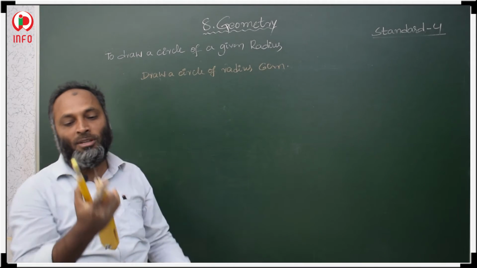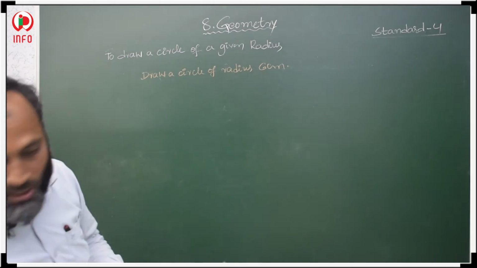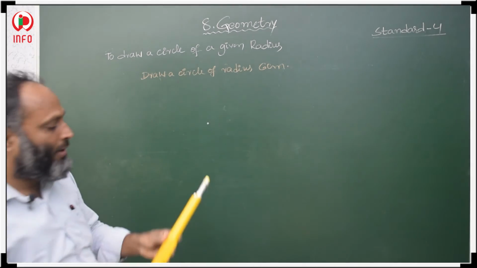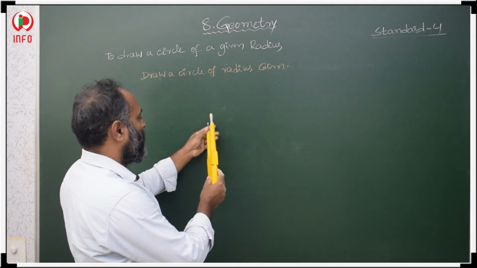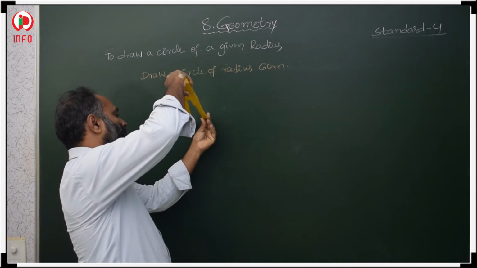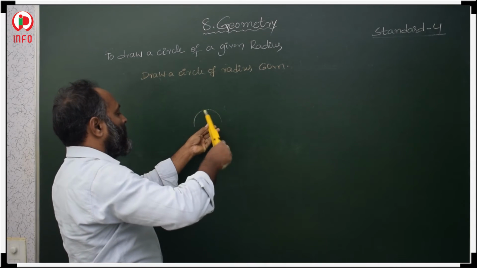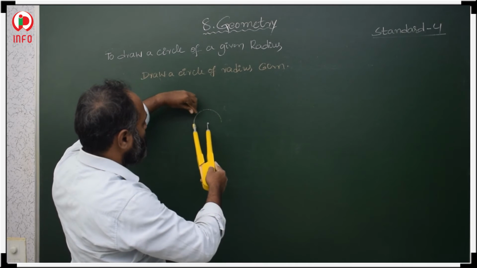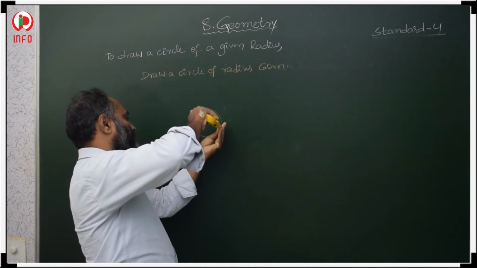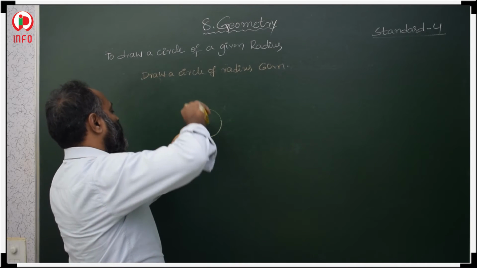After taking 6 centimeters with the compass, first you make a center like this. After that, keep your compass on the center, and rotate the other side like this. Then you will get your circle.